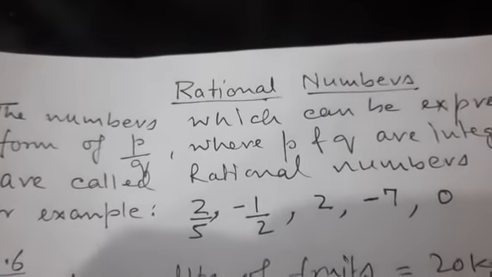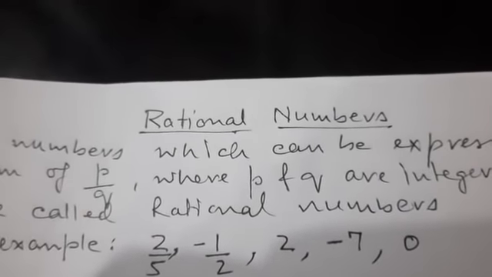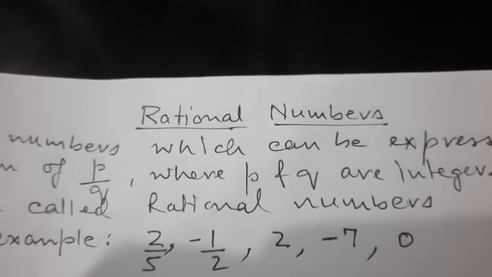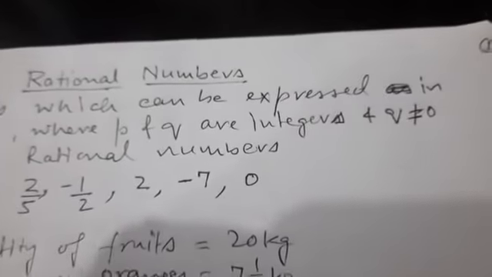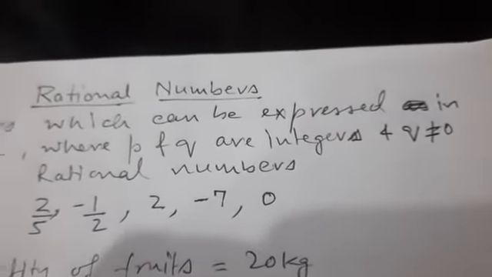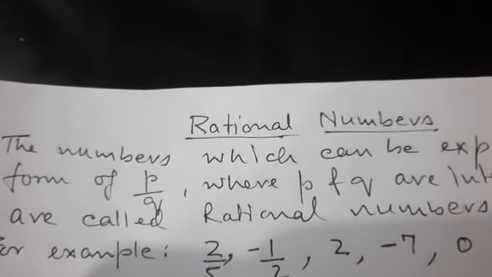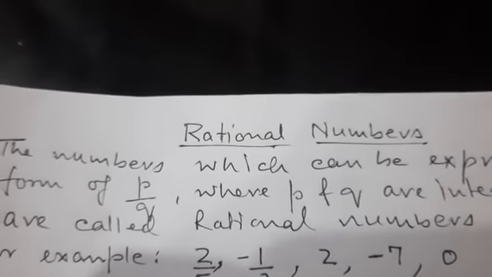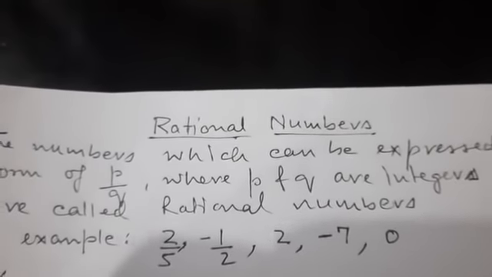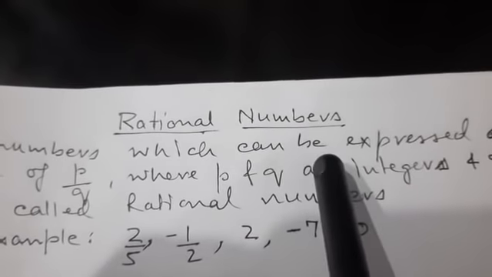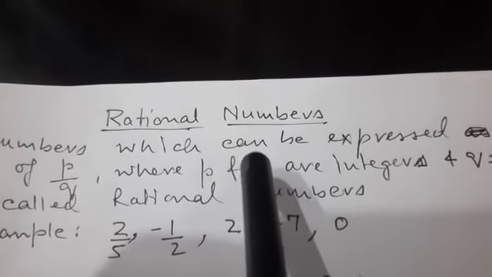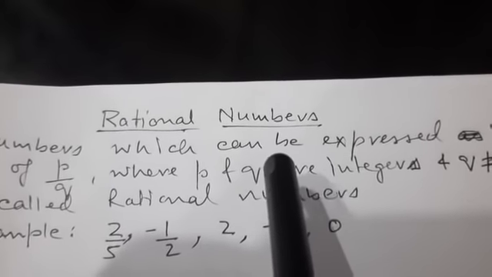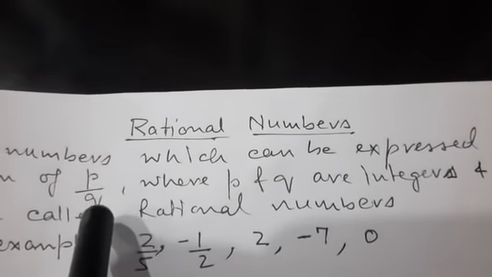The numbers which can be expressed in form of P upon Q, where P and Q, numerator and denominator, are integers, and also Q should not be equal to 0. Then such numbers are called rational numbers. So here the definition says which can be. Notice this word can be. That means which are not only written, which can also be expressed in form of a fraction.